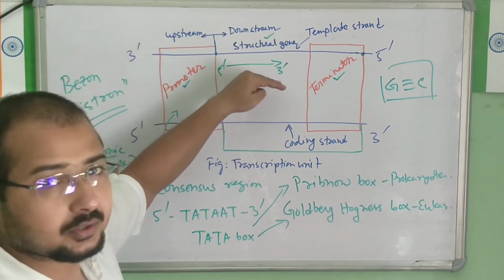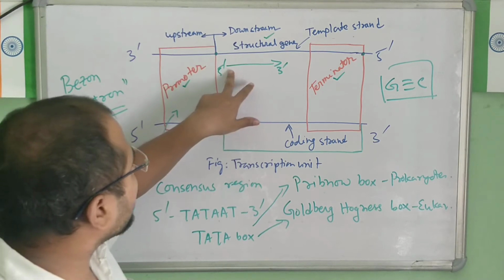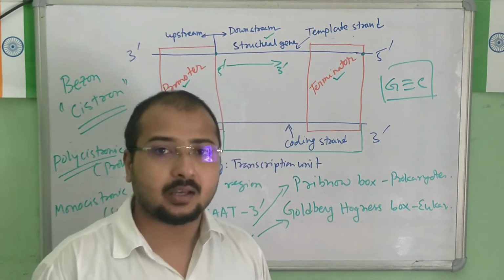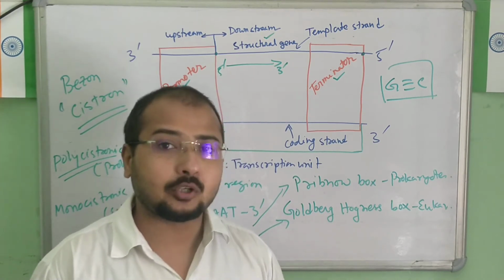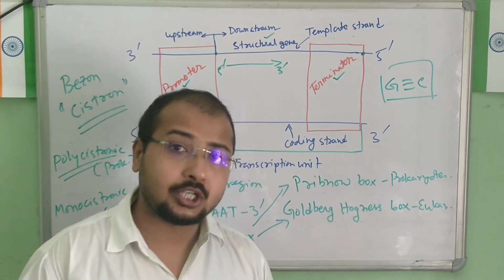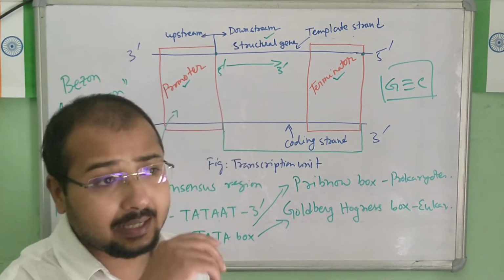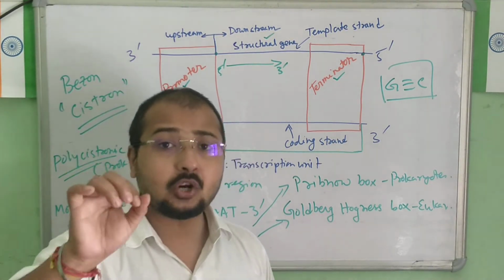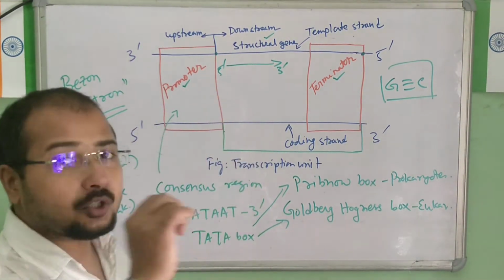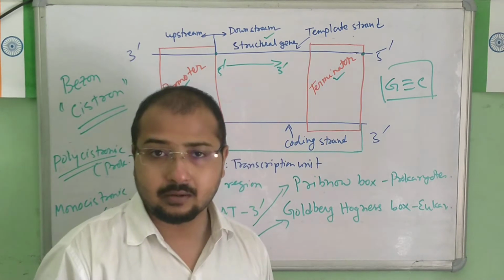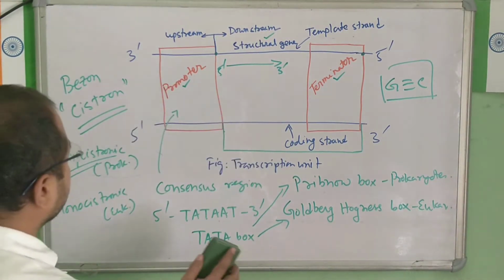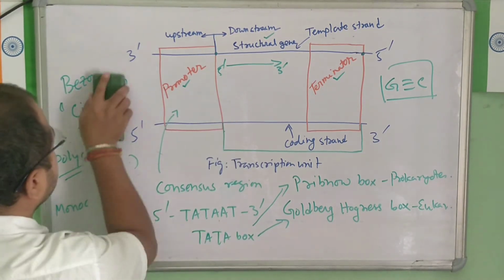To form this strand of RNA, we need nucleotide molecules, like in DNA. But in DNA those were deoxyribonucleotide molecules, and here we need ribonucleotide molecules only. I have to write a few things here.